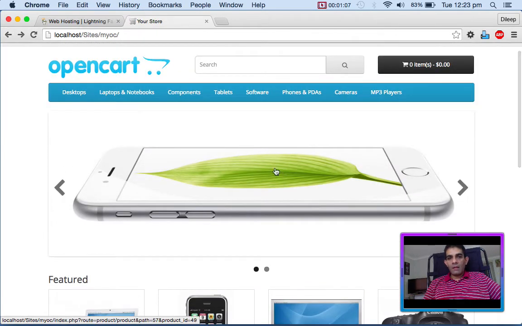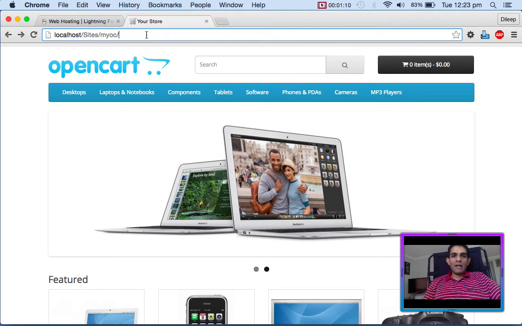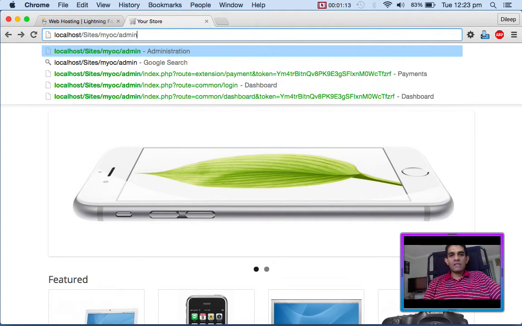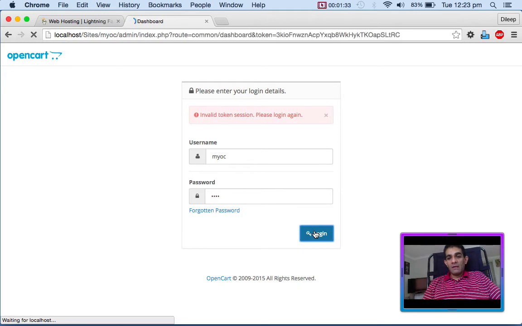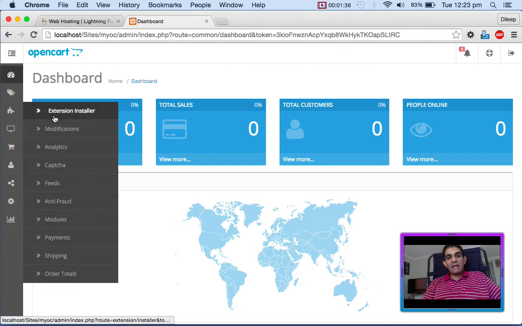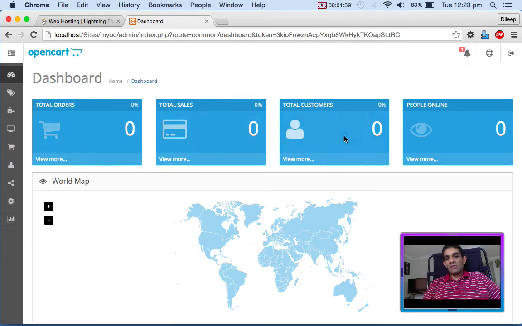Okay. Now, let me show you what the backend looks like. Once this is set up, you just need an individual to make entries. I've set it up with a login and password, which every shopkeeper will have. If they want to take up the headache, we can train them and they can do it, or you can have one guy, whatever is good business for you. You can have one guy and you can see how good it is. So once you go in the backend, this is it, the dashboard. Total orders, total sales, total customers, people online. Fantastic. It's a great software.